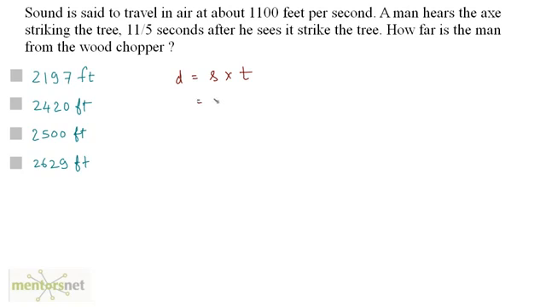So we have the speed as 1100 feet per second times the time, 11 by 5 seconds. So 11 by 5, and 5 times 1 is 5, 5 times 220 is 1100. Now 220 times 11 is equal to 2420 feet, which is the distance between the person and the wood chopper. So option B is the correct answer.